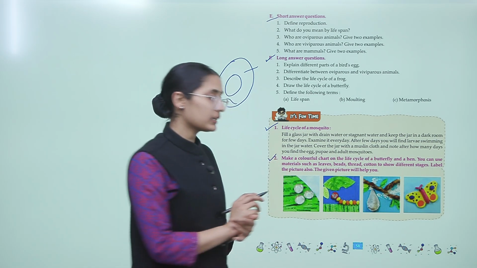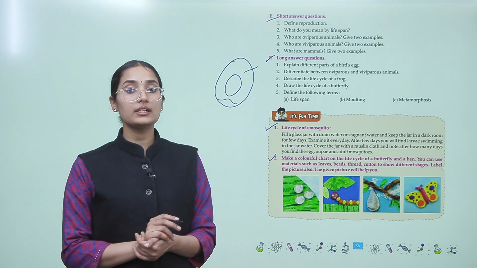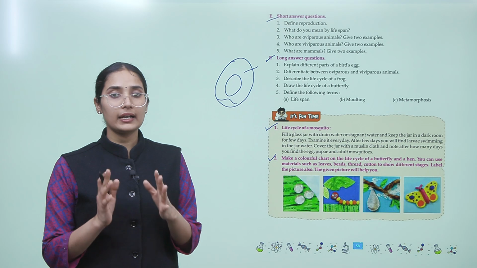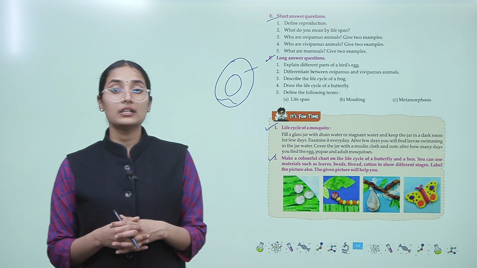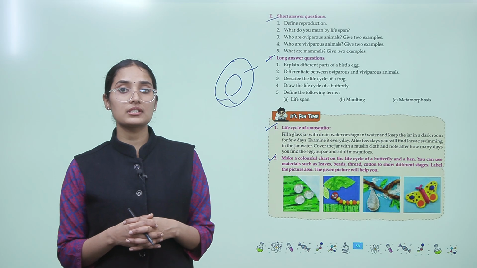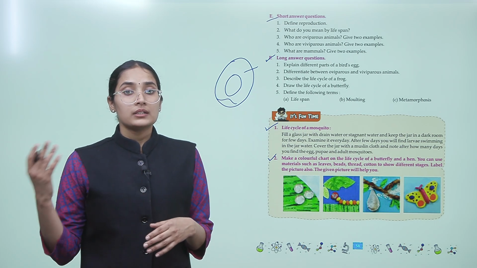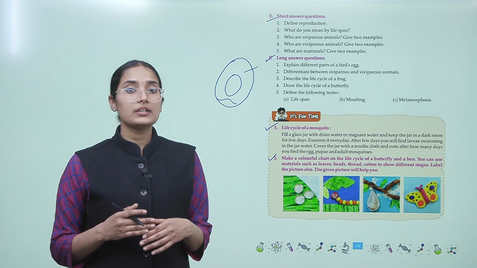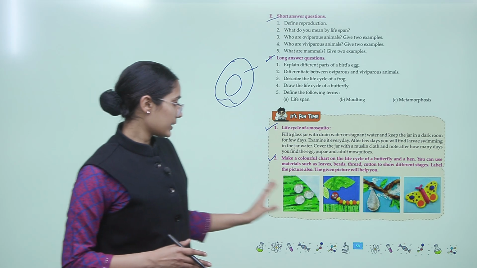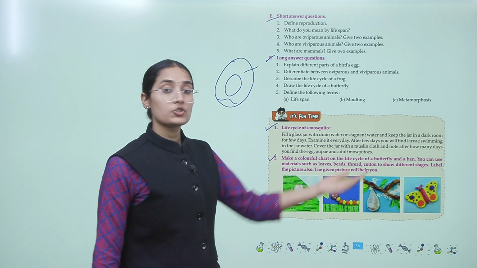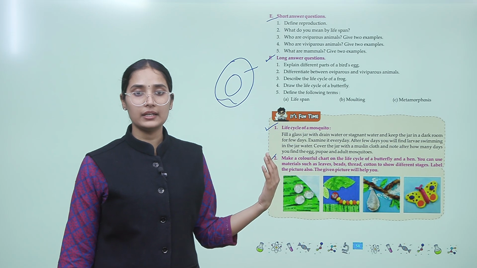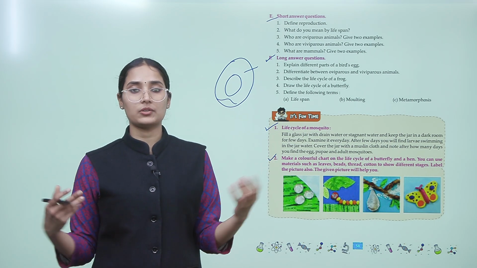Next, make a colorful chart on the life cycle of a butterfly and a hen also. You can use materials such as leaves, beads, thread, cotton to show the different stages. Label the picture also. The given picture will help you. So, just look at this. You can take the idea from this. You have to show the life cycle of a butterfly and a hen using different kinds of things, okay?